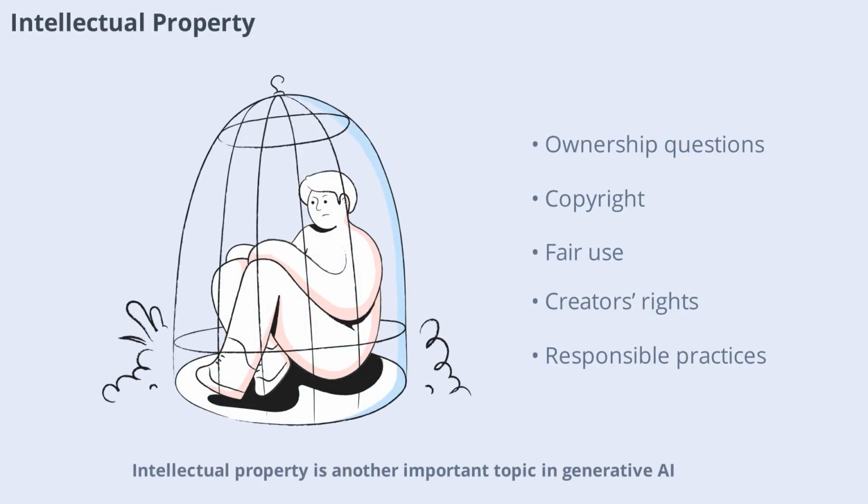Intellectual property is another important topic in generative AI. The course discusses how AI-generated content can raise questions about ownership, copyright, and fair use. You'll learn how to navigate intellectual property issues, respect creators' rights, and implement responsible content generation practices. Understanding intellectual property will help you avoid legal risks and promote ethical AI use.